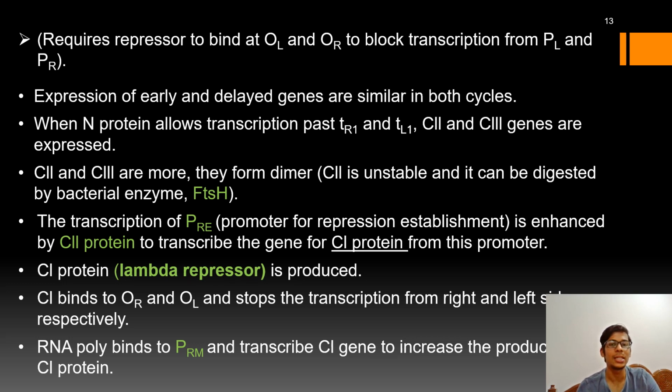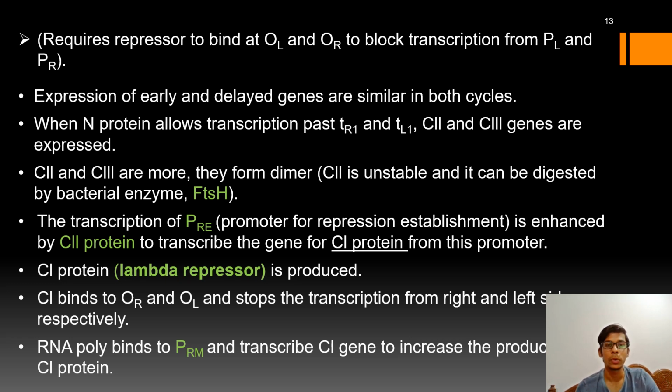So the early gene and the delayed gene expressions will be similar in either the lytic cycle or the lysogenic cycle. So what is the condition to decide whether the lambda genome should enter into the lytic or lysogenic cycle? If the concentration of CRO protein is more in the cytoplasm, then it induces the lytic cycle.